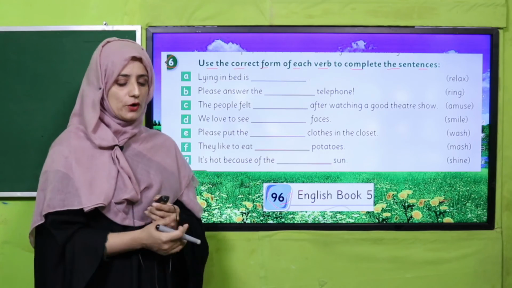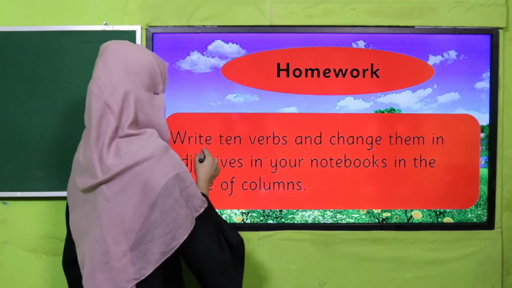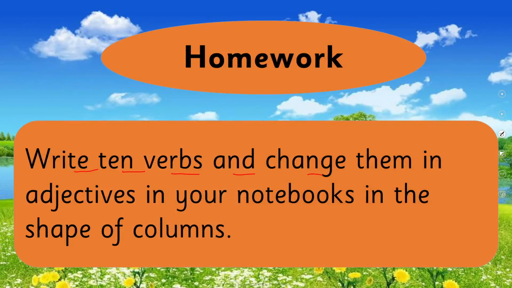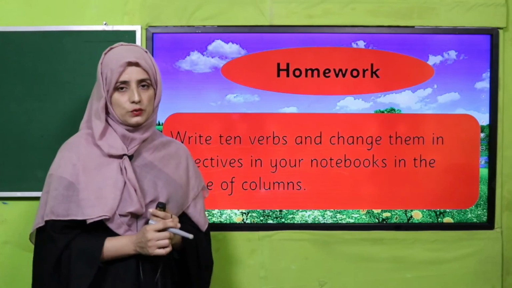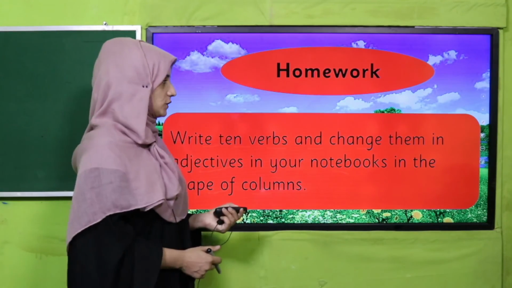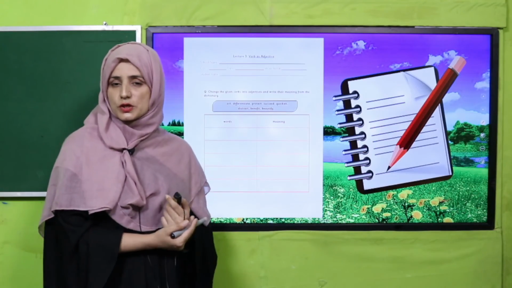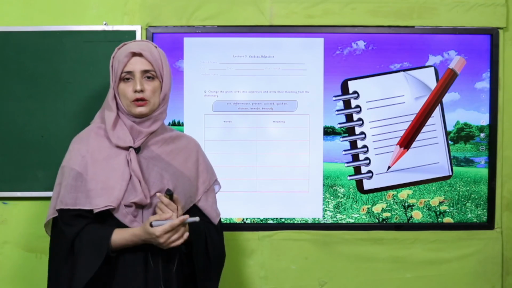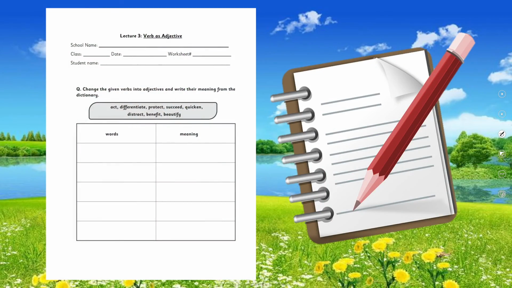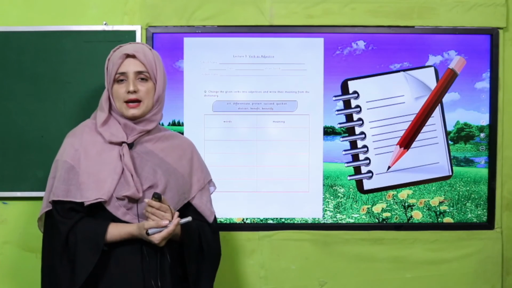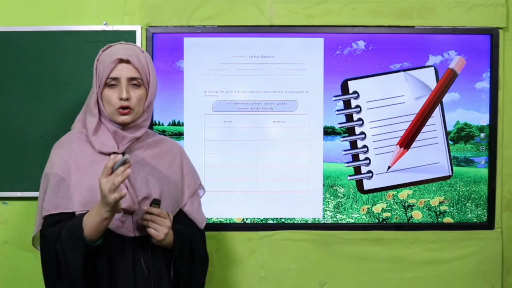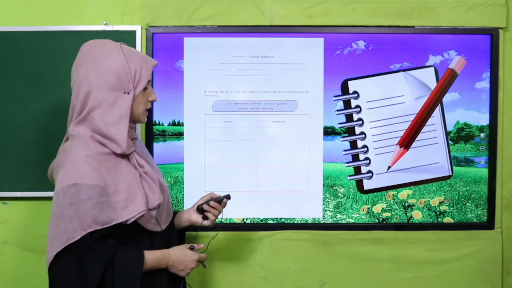Excellent job. Good. So what's our homework today? Write 10 verbs and change them into adjectives in your notebooks in the shape of columns. You will draw columns and change verbs into adjectives. Dear fellow teachers, this is a worksheet and the worksheet link is given below. Download it and provide it to your students in printed form and check how much knowledge they have got about adjectives.